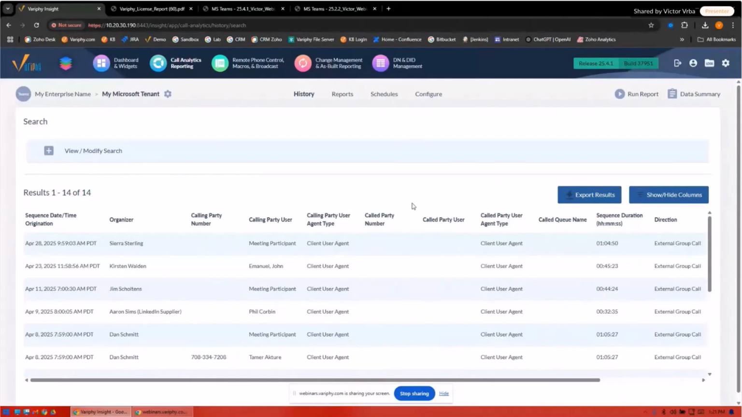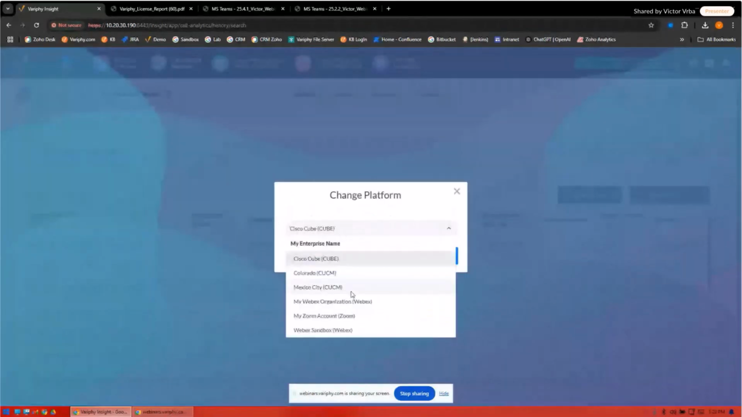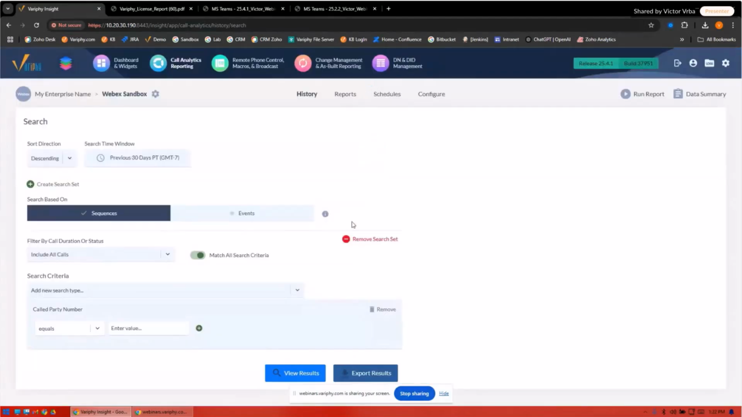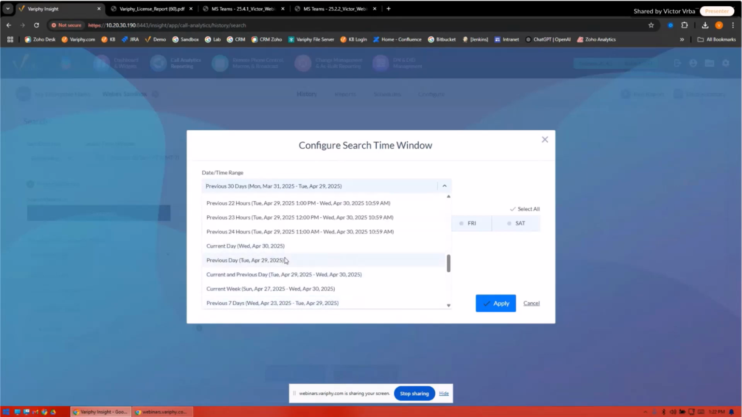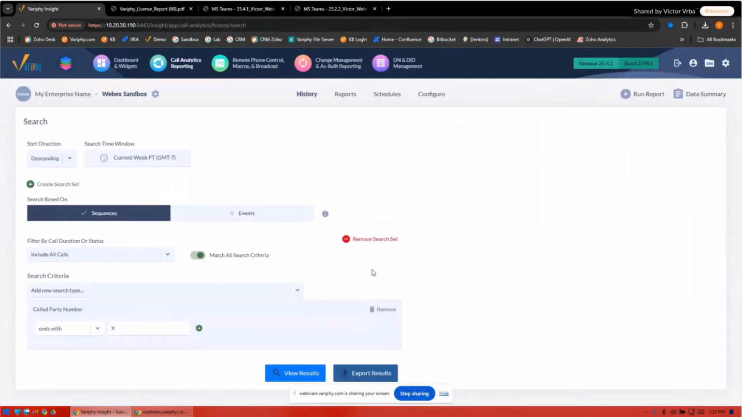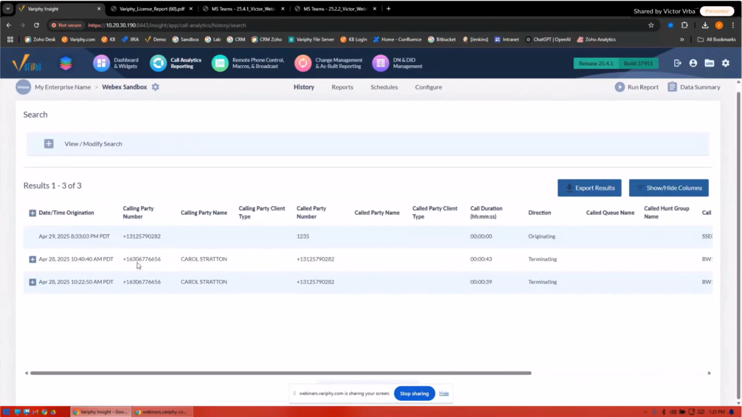A couple other things I'm going to go ahead and talk about, and we're going to move over to our WebEx calling side of the house. I don't have a whole lot to show here because this was a change, and my lab has that change in. But I'm just going to run a very simple report. I'm not going to do this for the last 30 days because that'll give me an ungodly amount of data. Let's just do this for the current week and see what we get. We get a couple of calls, and that's perfect.